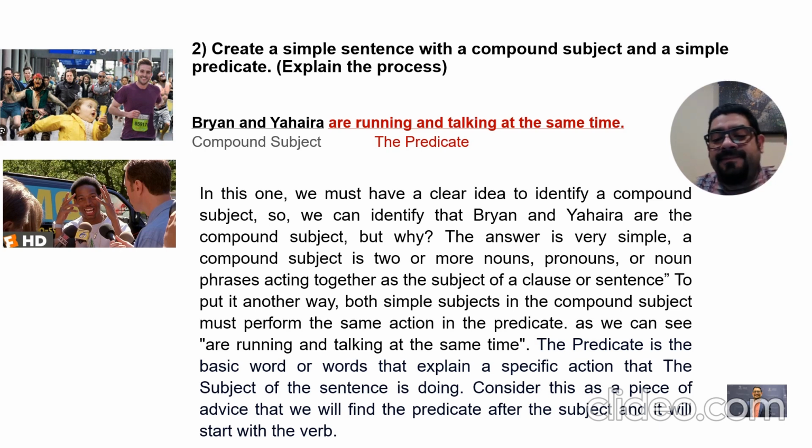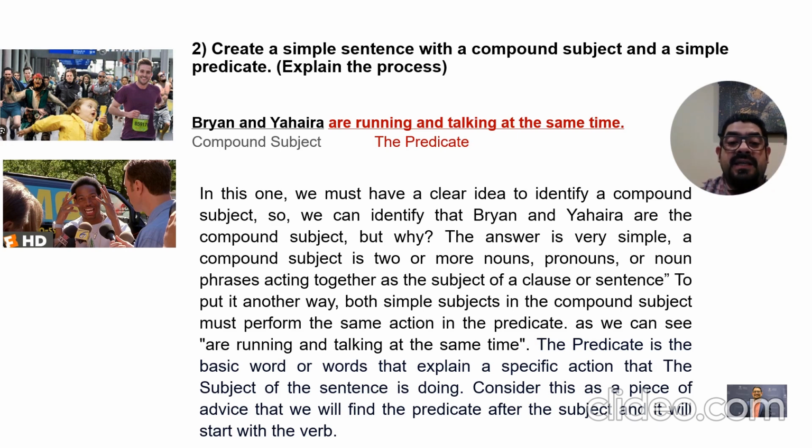But why? The answer is very simple. A compound subject is two or more nouns, pronouns, or noun phrases acting together as the subject of a clause or sentence. To put it another way, both simple subjects in the compound subject must perform the same action in the predicate.